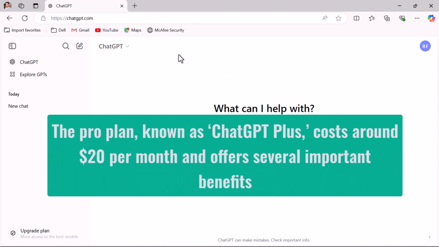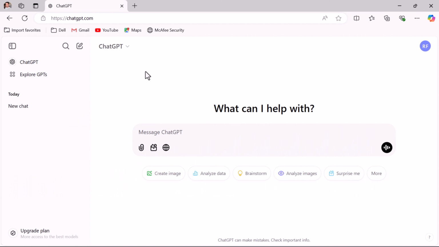Next, let us quickly explore the Pro plan features. The Pro plan, known as ChatGPT Plus, costs around $20 per month and offers several important benefits. I have been using both ChatGPT Plus and the free version, and what I understood is that ChatGPT Plus gives more accurate responses in a faster way, but the free version sometimes gives inaccurate information. The Pro version, ChatGPT Plus, is ideal for professionals, students and businesses who need consistent performance and access to advanced AI models.